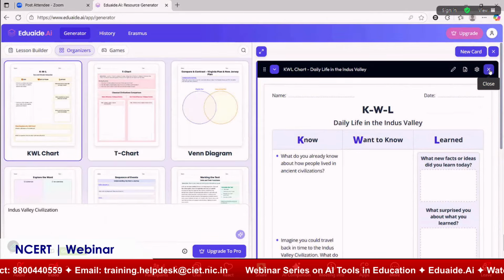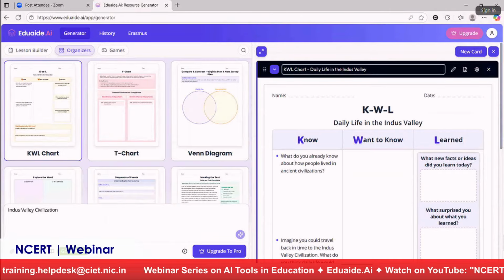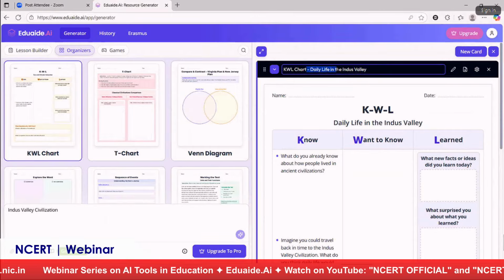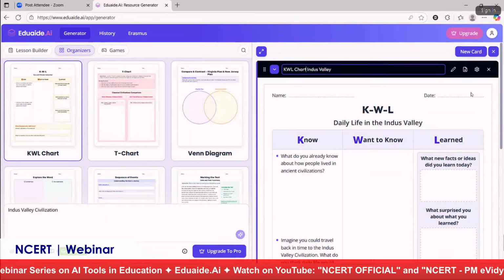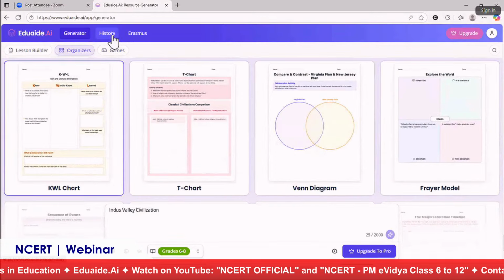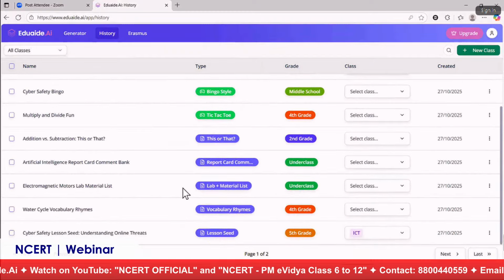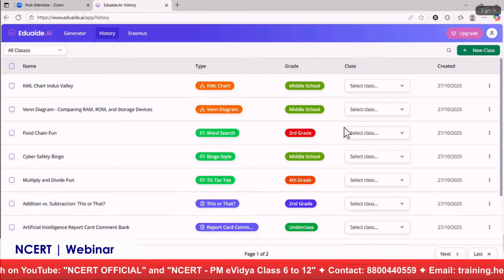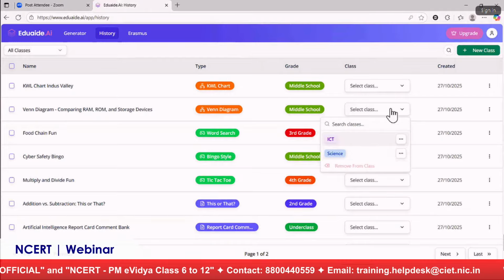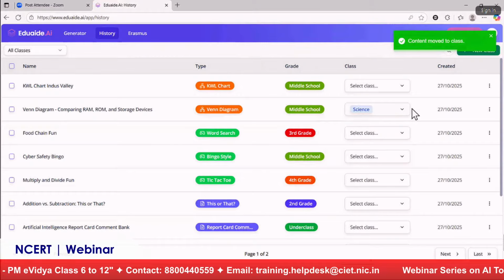And you can close it. As you see, I'm not saving anything. Everything is saved automatically, so I'm just closing it. If you want, you can rename it. I can just say KWL chart Indus Valley. Like this, I can edit the name and close it. Now, all the resources I have created during this session, I can find in the history. And if I want to assign it to a class, I can select a class and assign it to a particular class as well.